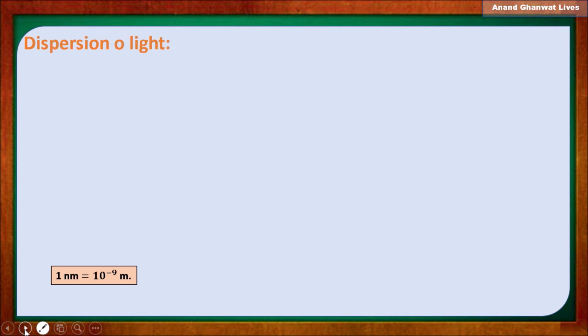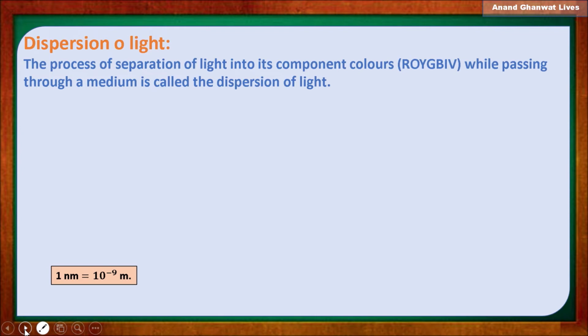Now next, dispersion of light. You know the dispersion of light. The process of separation of light into its component colors, that is VIBGYOR, red, orange, yellow, green, blue, indigo and violet. These are the 7 component colors of light. So when light is separated into its component colors while it is passing through a denser medium, it is called dispersion of light.